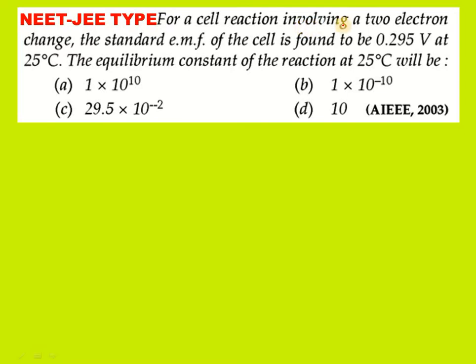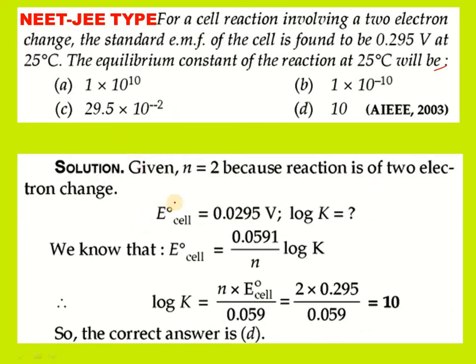For a cell reaction involving a 2 electron change, the standard EMF of the cell is found to be 0.295 volts at 25 degrees Celsius. The equilibrium constant of the reaction at 25 degrees Celsius will be? So we have to observe the equilibrium constant in this reaction. The relation is E naught cell equals 0.0591 by n into log K equilibrium. This is the equilibrium constant.